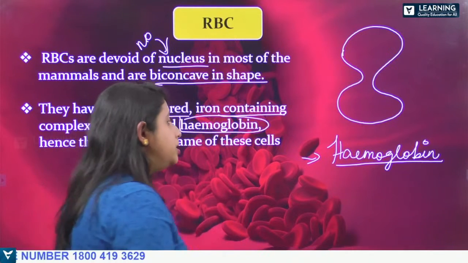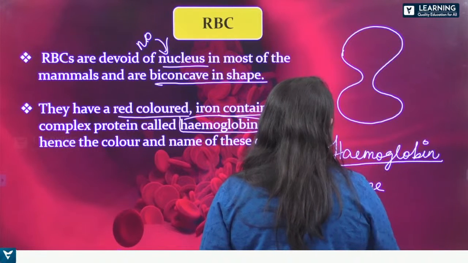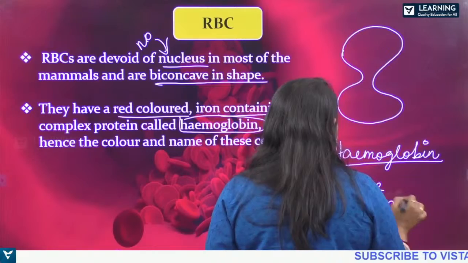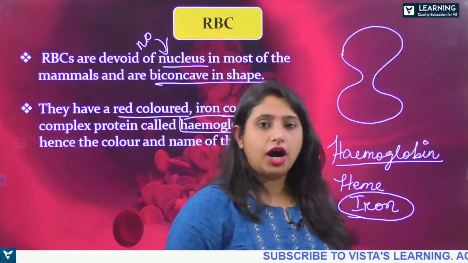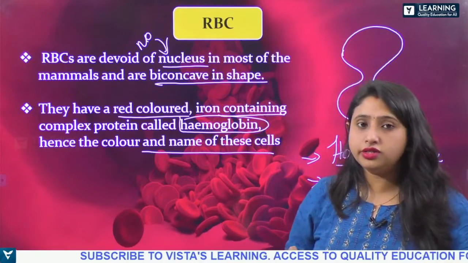It gives color to the blood. It consists of a heme group of protein, and here you will find iron, right? Hence the color and name of the cells.